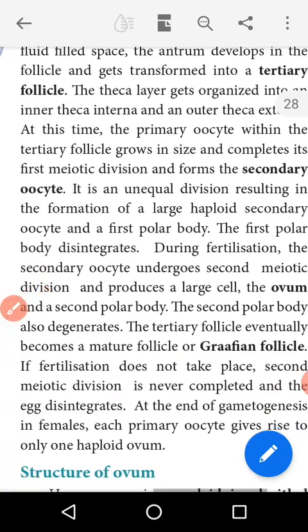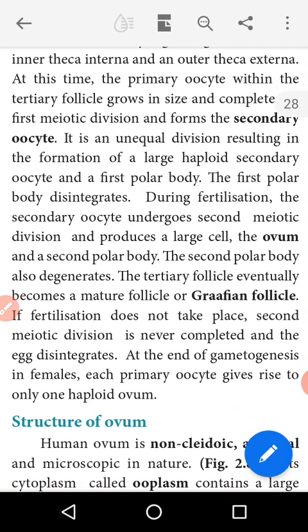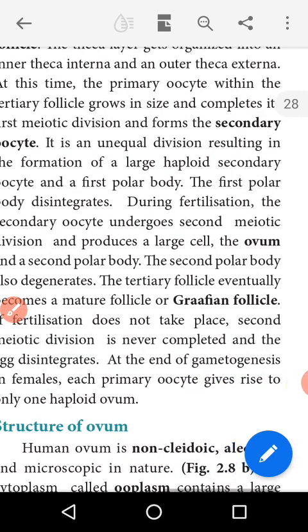After that, during fertilization, the secondary oocyte undergoes its second meiotic division. At the end of the second meiotic division, the secondary oocyte produces one large cell, the ovum, and the second polar body. The secondary oocyte now enters the second meiosis, and at its end produces the large ovum and the second polar body.